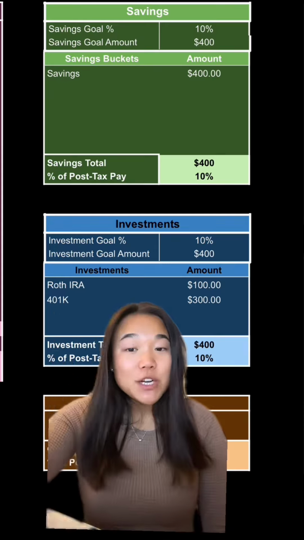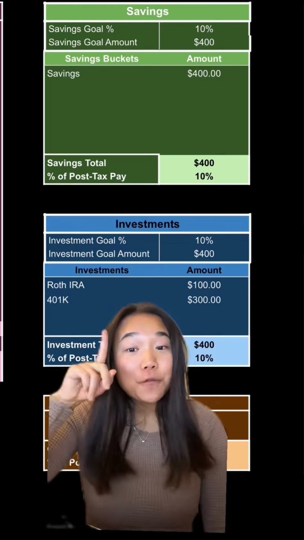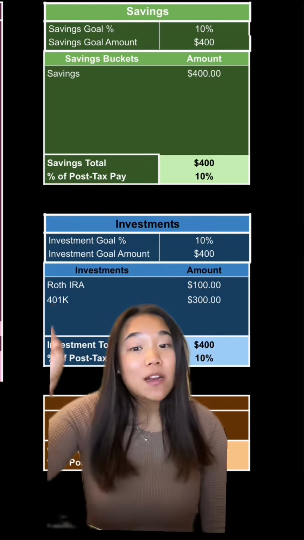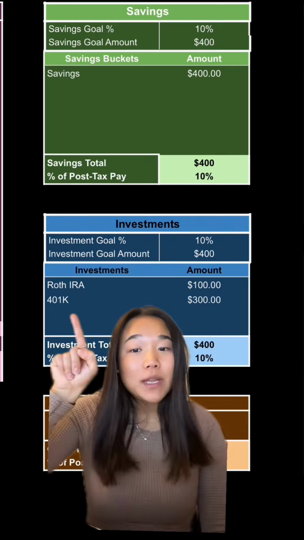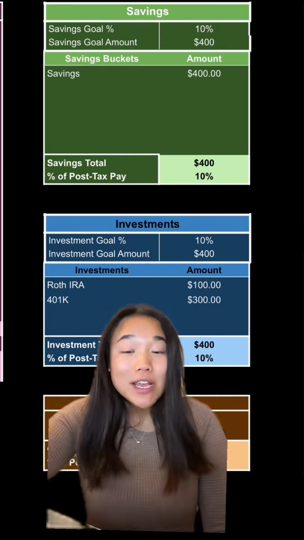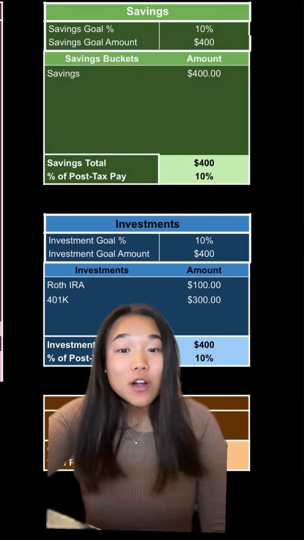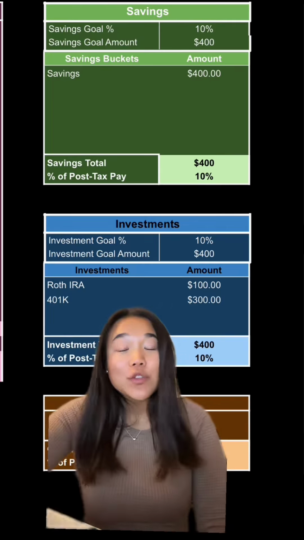One thing to note with this budgeting principle is that it's looking at take home pay, which does not include your 401k contributions because those get taken out before you get your final paycheck. So what you want to do is add your 401k contributions to your net take-home pay. In this example, the person's take-home pay is actually $3,700, but they're contributing $300 to their 401k, so I added that to their monthly take-home pay.